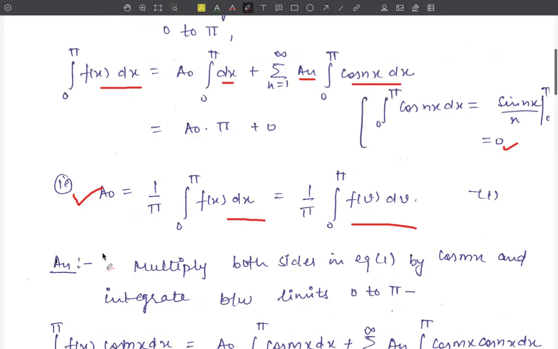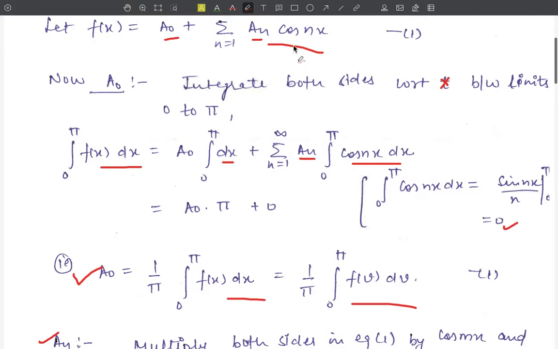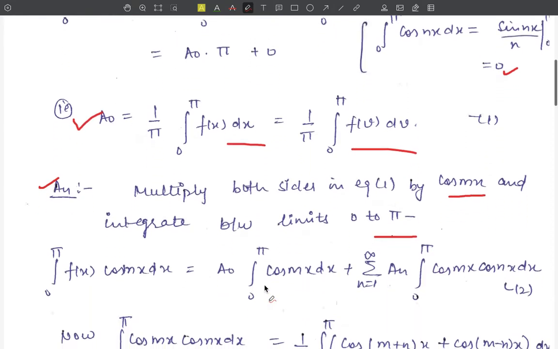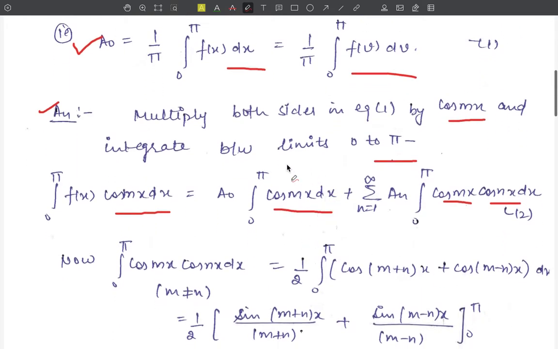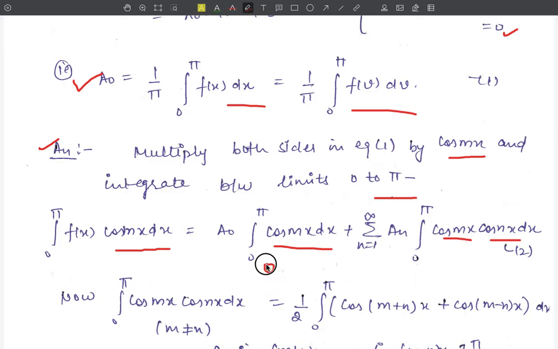Now to evaluate the second Fourier coefficient, that is a_n, we simply multiply both sides of this equation by cos mx and then integrate between the limits 0 to pi. So first multiply and then integrate: integral 0 to pi f(x) cos mx dx is equal to a naught integral 0 to pi cos mx dx plus summation n equals 1 to infinity a_n integral 0 to pi cos mx cos nx dx. Now the value of this first integration we have just seen is 0. Therefore this term will be equal to 0 only.